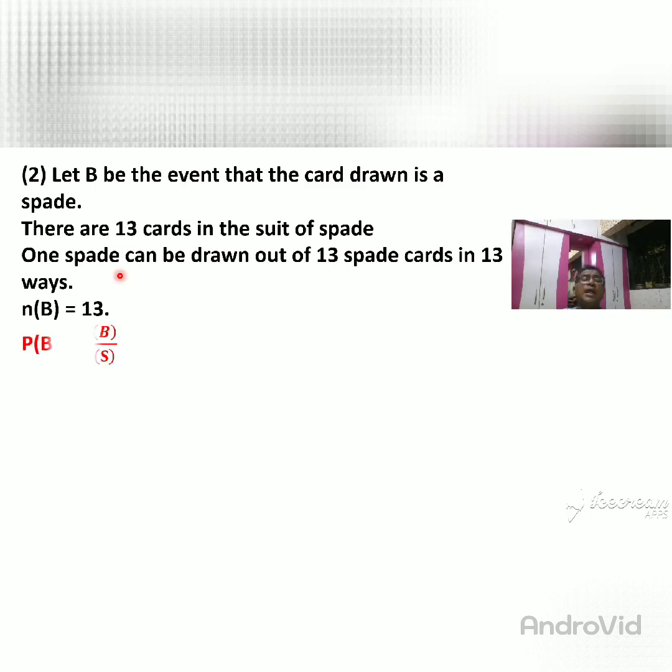So I want to write the probability. The probability of B is equal to, at the denominator, the number of S, and at the numerator, the number of B. At the numerator, whatever probability you want to find out goes at the numerator. So number of B upon number of S. Any doubts here? Then substitute the values. Number of B is 13, so I write here 13. Number of S is 52, so I write here 52. 13 ones are 13, 13 fours are 52. So 1 upon 4. So the probability is 1 upon 4.